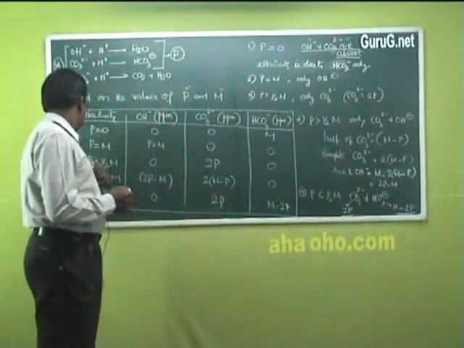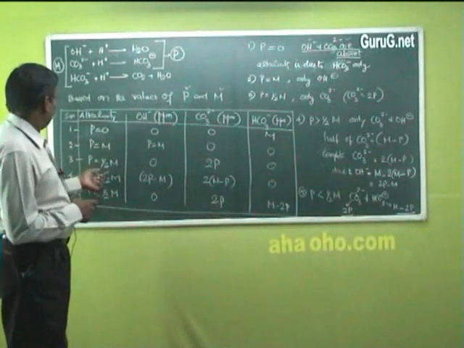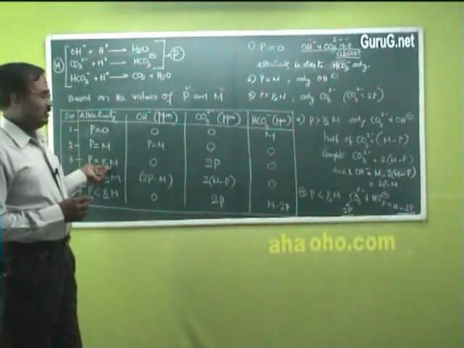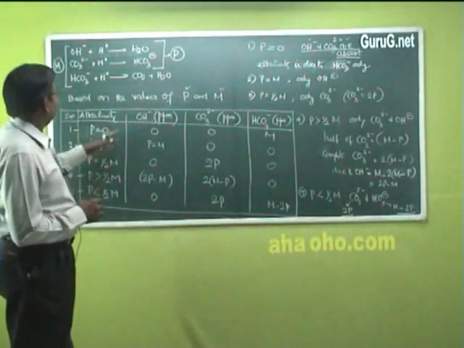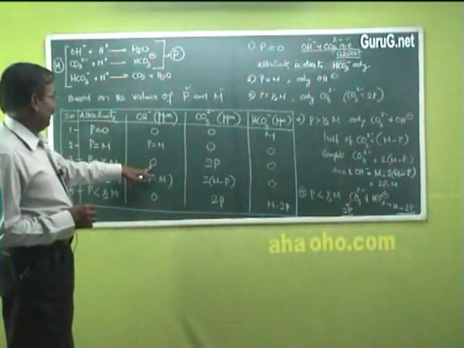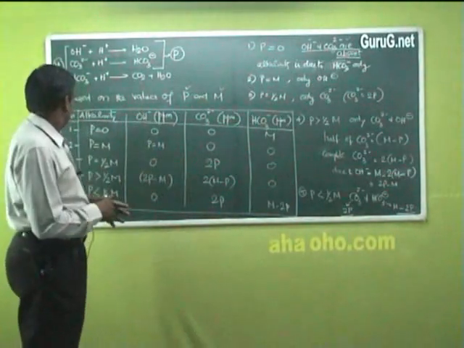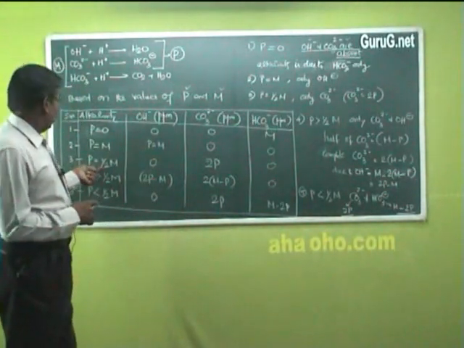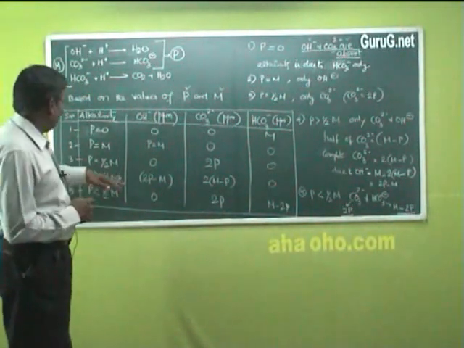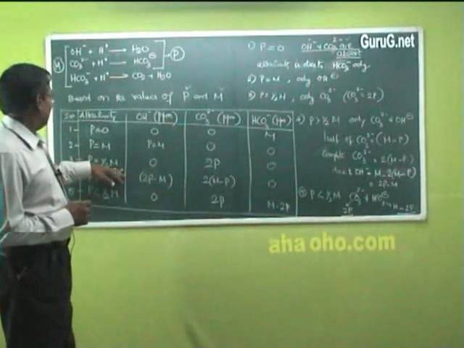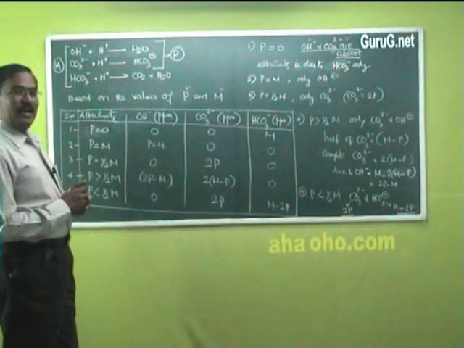The third case: phenolphthalein alkalinity is equal to half of methyl orange alkalinity. On seeing this, you can say there is no hydroxide ion, only carbonate is there. See, phenolphthalein alkalinity is half of methyl orange alkalinity. In other words, twice the phenolphthalein alkalinity is equal to methyl orange alkalinity.